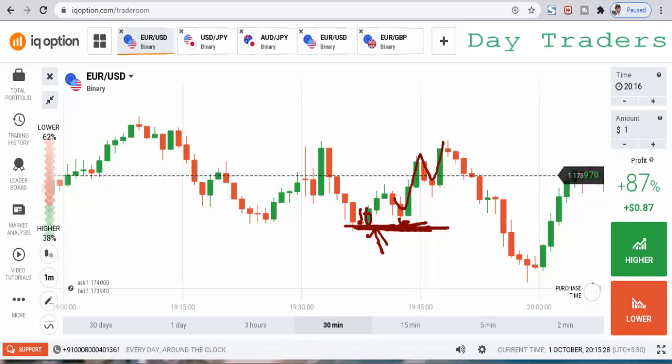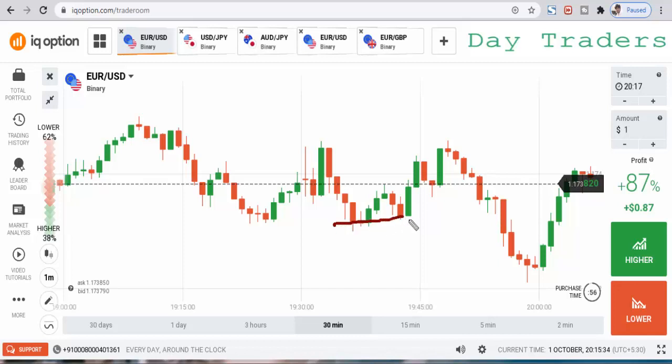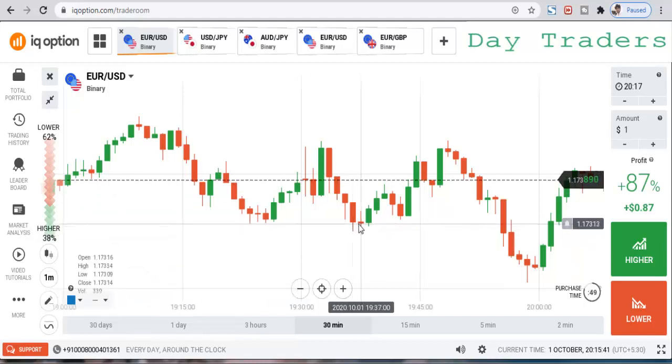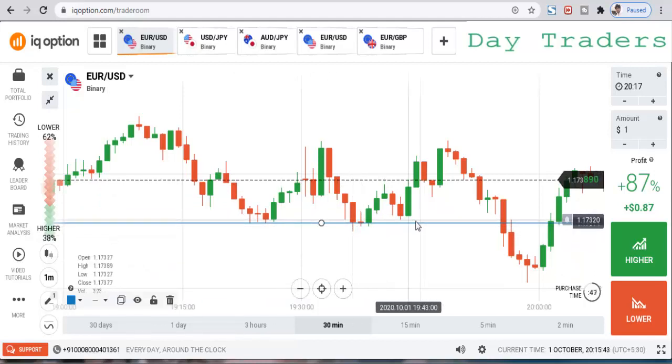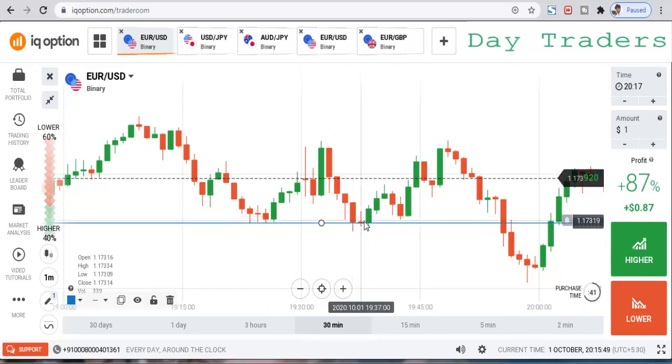Okay, so this is a weak level, again it does not respect the market. You can see there is a level, actually there is a gap. Again this candle closes at the level, and there is no respect from the market. Why? Because this is a weak level.